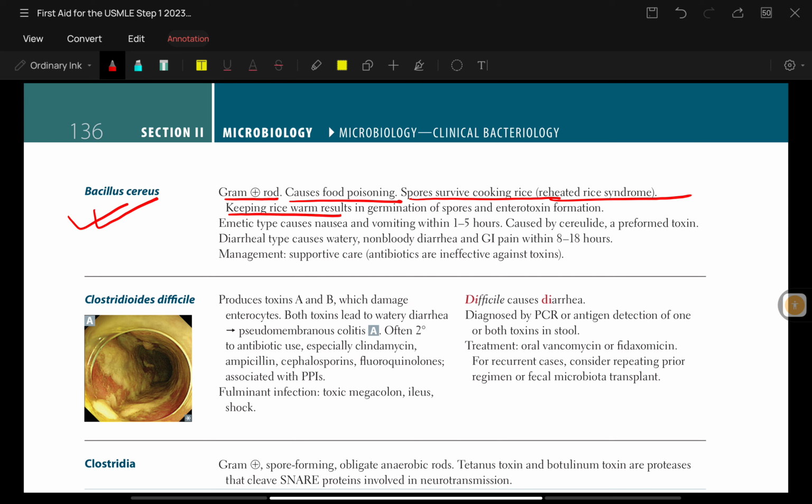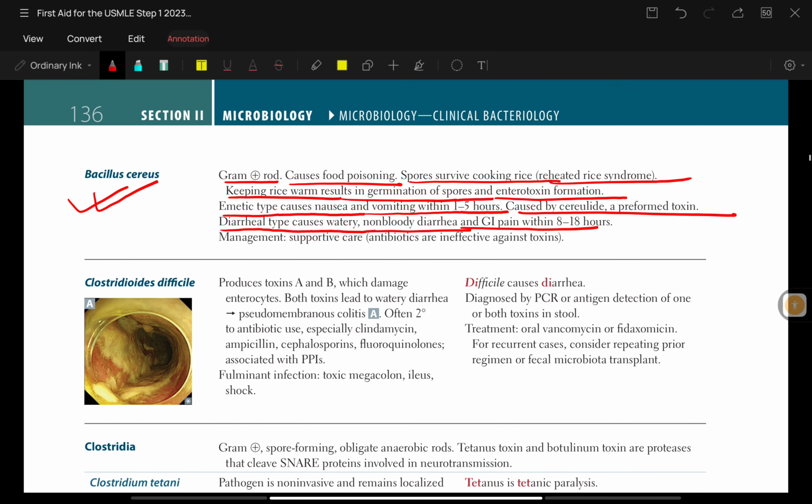Keeping rice warm results in germination of spores and enterotoxin formation. Now, the emetic type causes nausea and vomiting within 1 to 5 hours, caused by cereulide, a preformed toxin. The diarrheal type causes watery, non-bloody diarrhea and GI pain within 8 to 18 hours. Management is supportive care, as antibiotics are ineffective against toxins.